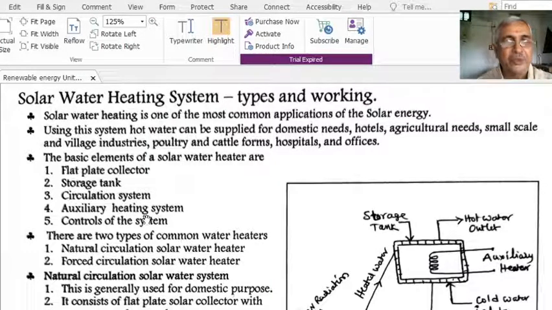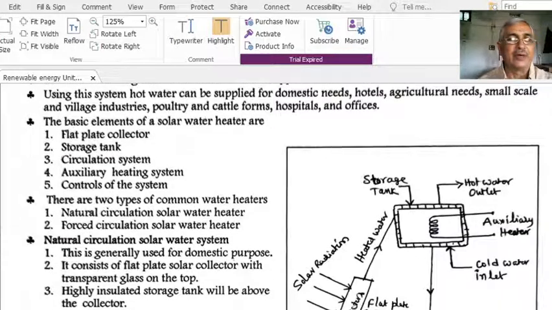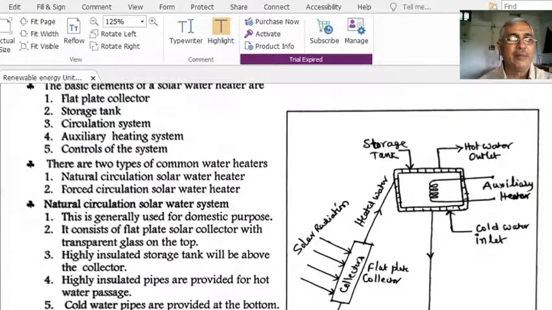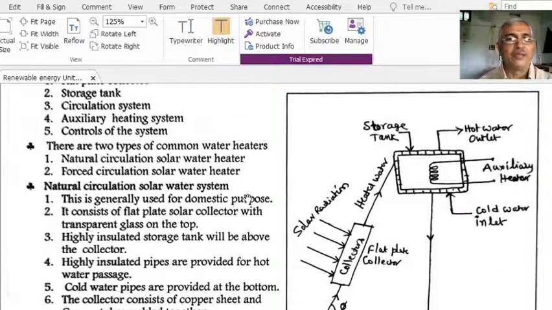Therefore, we need the supporting auxiliary heating system, which is an electrical heater, whenever solar energy is not available. And the controls of the system, very important. By means of the controls, we can control the action of the system. These are the basic and main parts of a solar water heater, right?